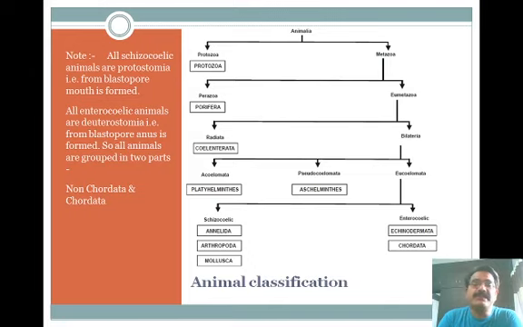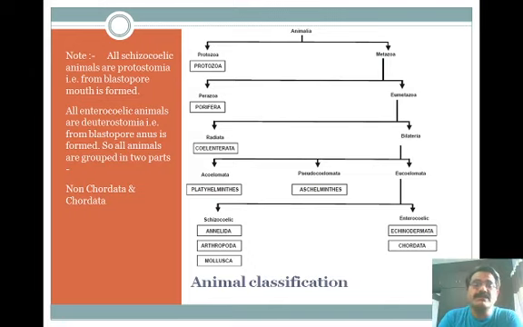Eumetazoa are further classified into the radiata and bilateria on the basis of body symmetry. Bilateria are further classified into the acoelomates, pseudocoelomates and eucoelomates. Acoelomates do not have a secondary body cavity. In pseudocoelomates, a secondary body cavity is starting, but it is not a true secondary body cavity. And eucoelomates are those having true secondary body cavities.